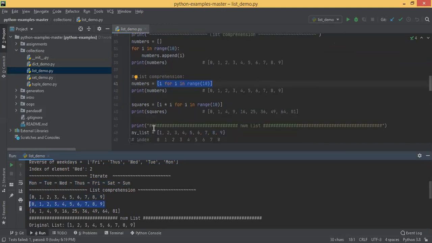Then again you used comprehension to iterate each element, and then you squared it: i times i.